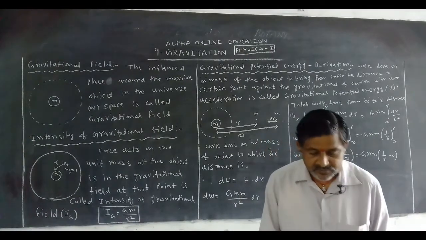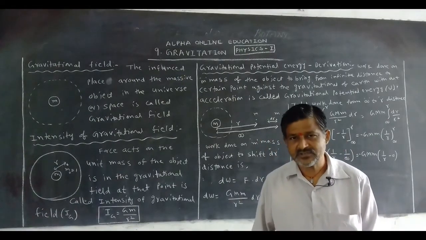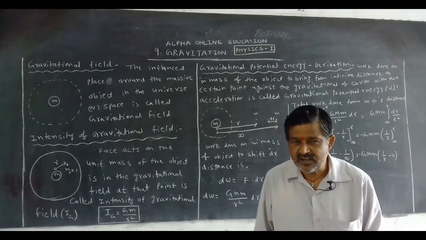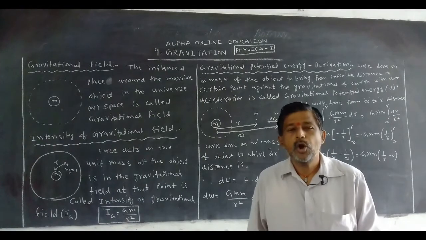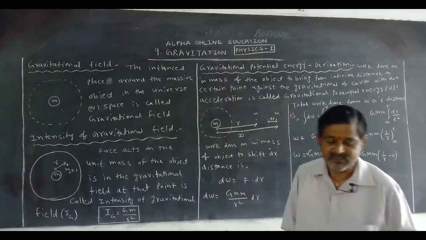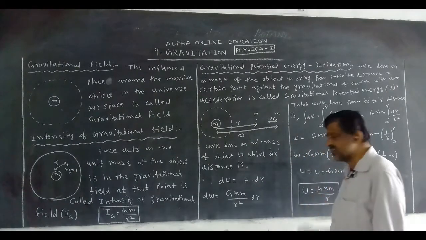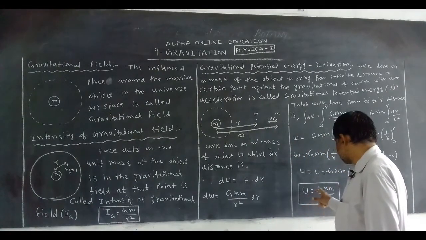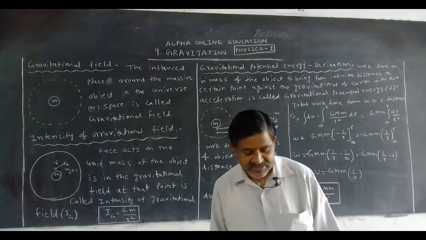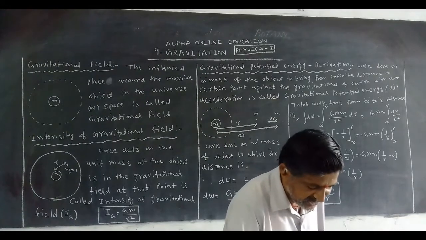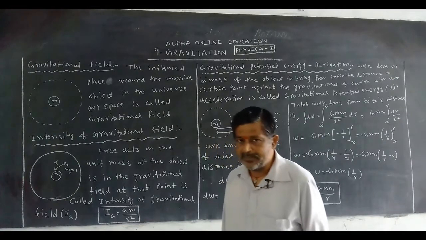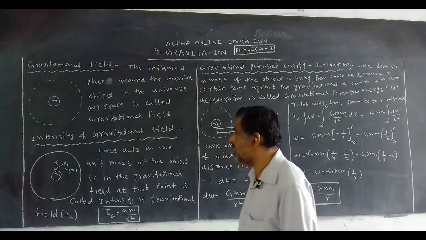Attractive force. Already we discussed in the previous classes, gravitational force is always an attractive force. How can we say it is always attractive? With a negative sign. That's why here also we have a negative sign. U is equal to minus G M m by r.